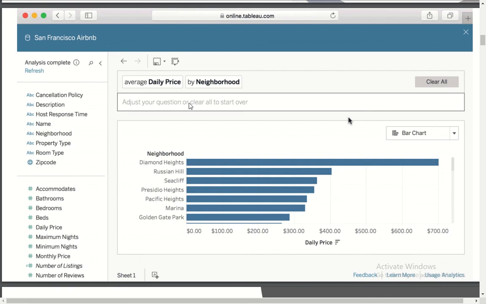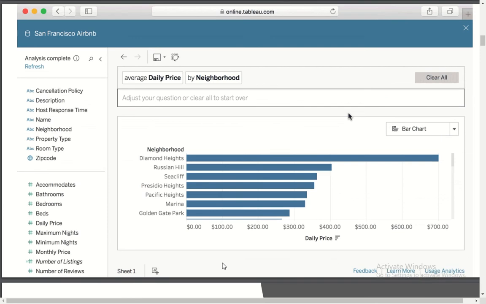Or if you don't want to do that, you also have an option called save. Say you are doing a self-service analysis and you want to share the Ask Data result you have created with others; you can save this version and share it. This particular icon will transpose your axis, so you can use that. This is more or less how the screen would look. At the bottom, you have the same option as Tableau Desktop, where you can add multiple sheets. So this is a high-level overview of the screen.